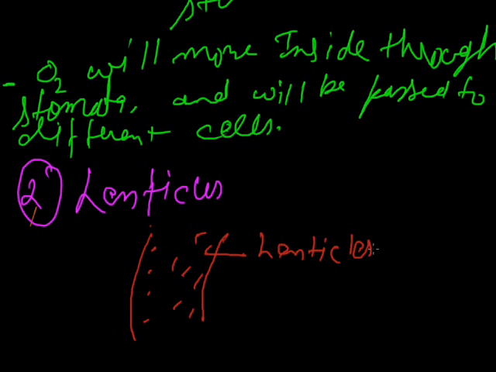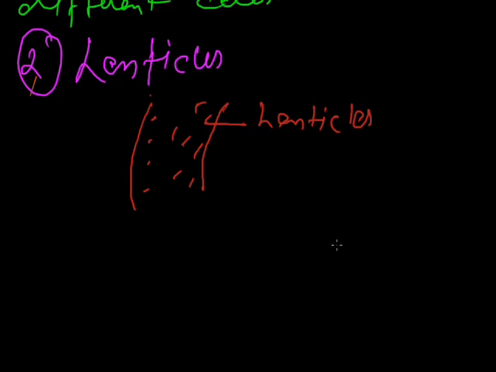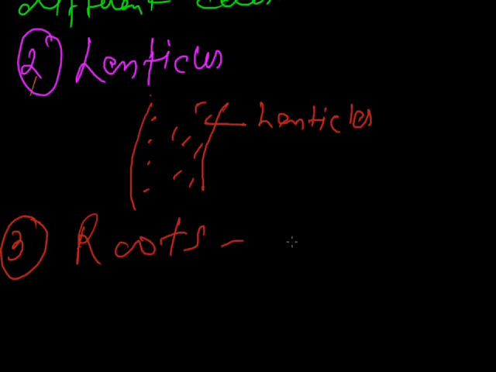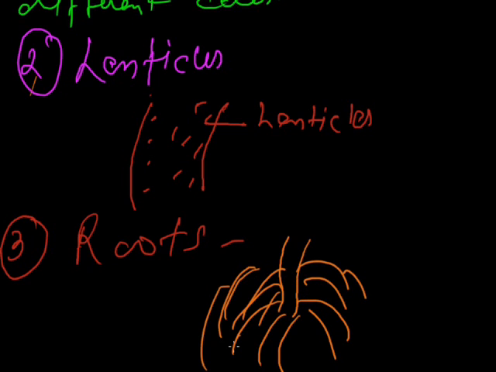Then we will discuss another very important structure inside the plant, the third one. I draw the diagram of roots. These are the roots.